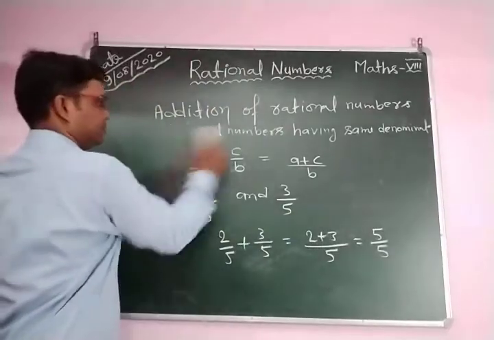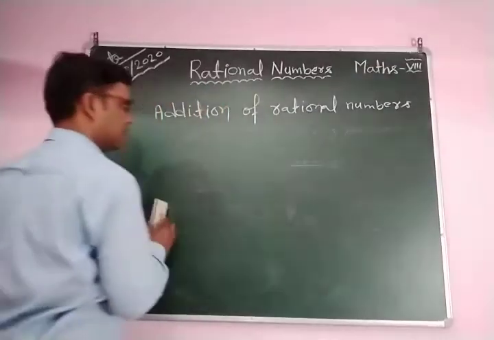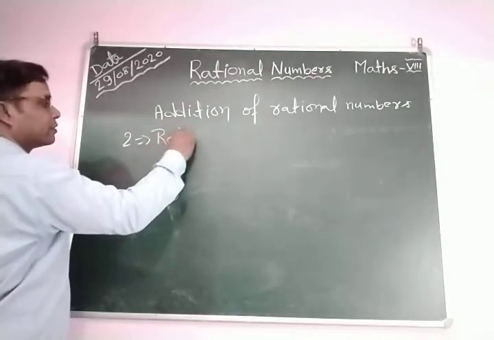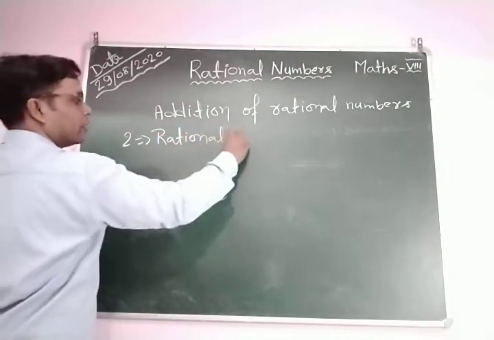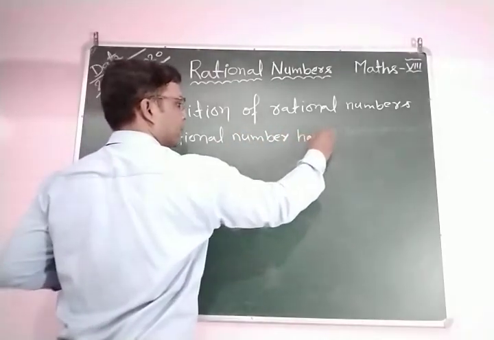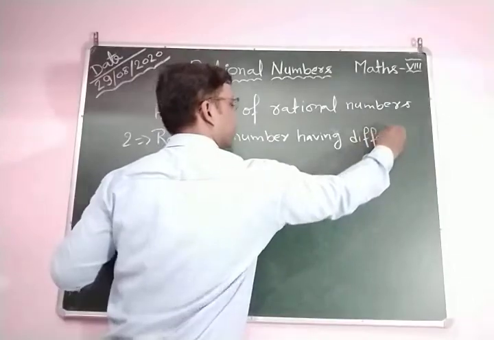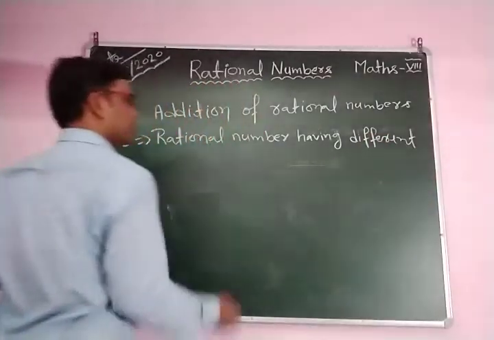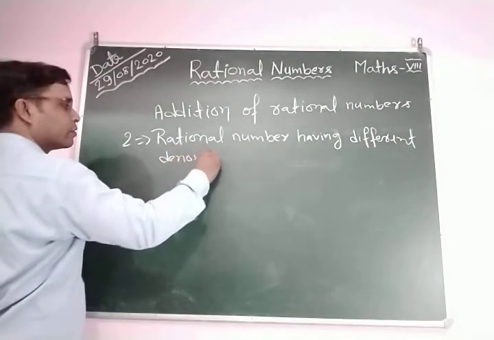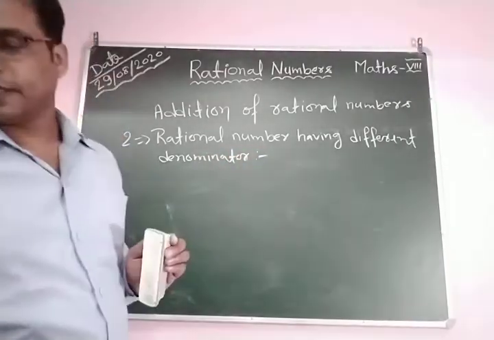This is the first type, rational numbers having the same denominator, and the second type is rational numbers having different denominators.